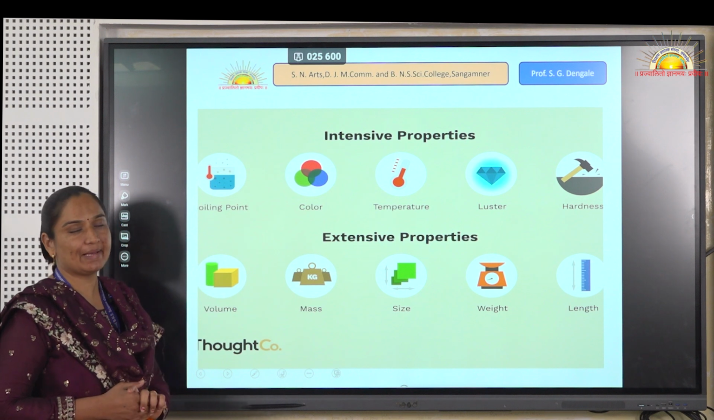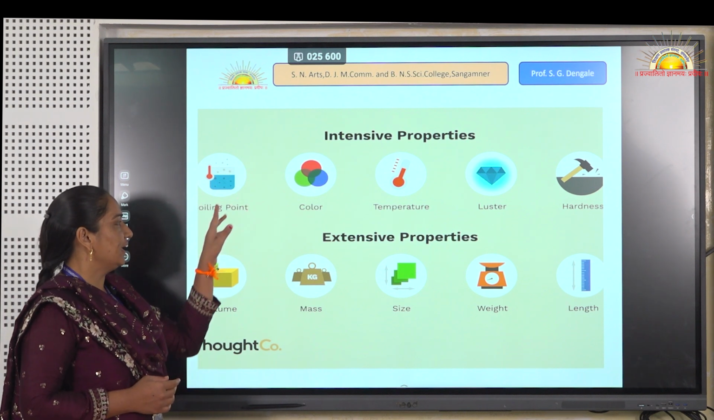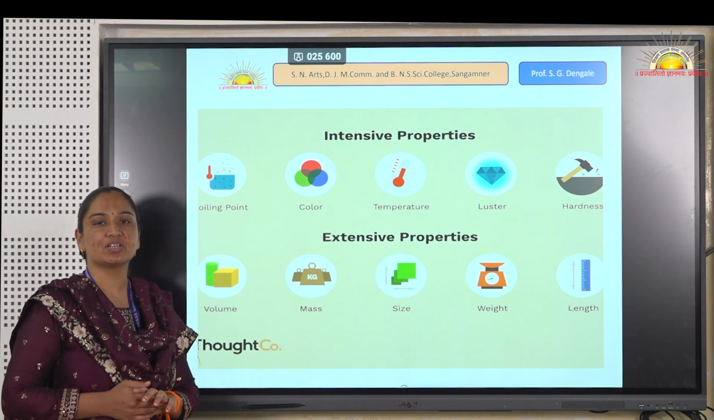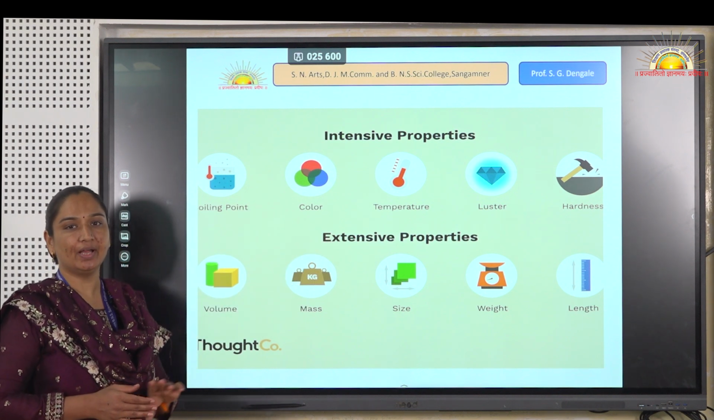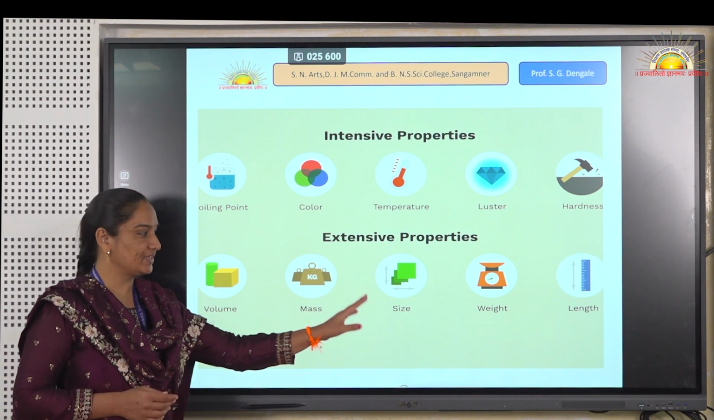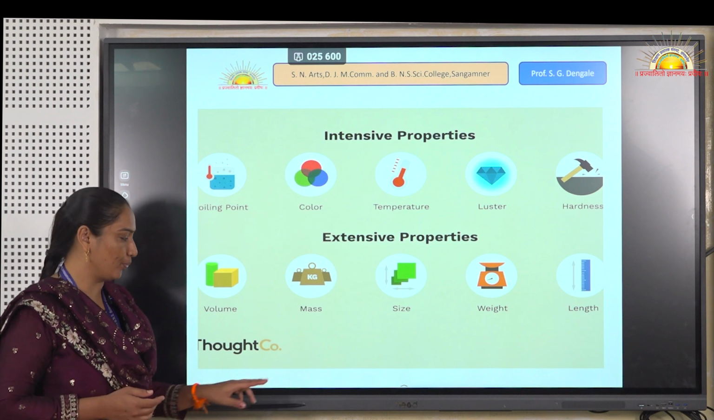These are some examples of extensive and intensive properties. Intensive properties include boiling point, color, temperature, luster, and hardness of the compound. While the volume of the compound, mass, size, weight, and length are extensive properties.